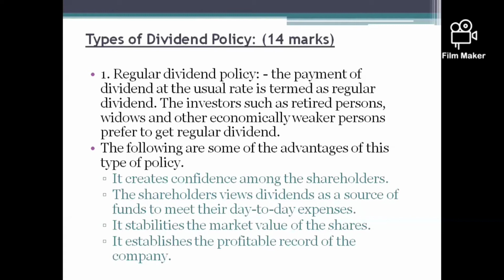So there are different types of dividend policy. First one, regular dividend policy. As the name says, the dividend will be paid on a regular basis, meaning the payment of dividend at the usual rate is termed regular dividend. Investors such as retired persons, widows, and other economically weaker persons prefer to get regular dividend. It means the percentage of dividend will not fluctuate whether the profit has increased or decreased. The same percentage of dividend will be issued to the shareholders.